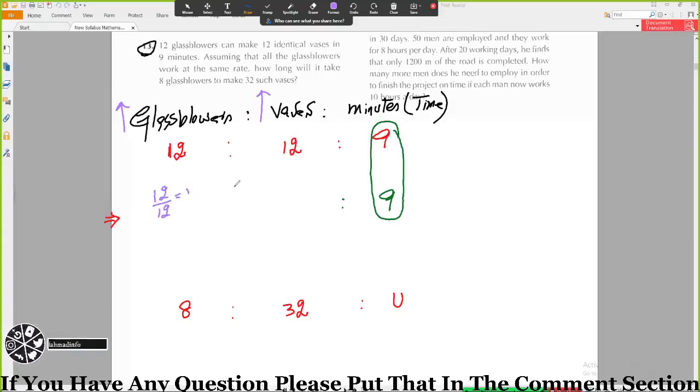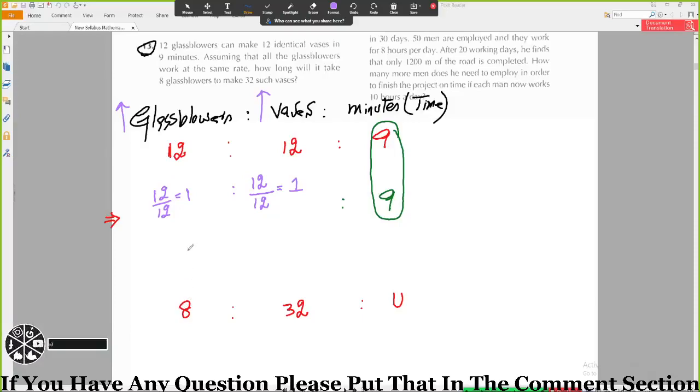What I will do over here? Multiply 12 by 12? Because it is direct relation, direct proportion. Oh, okay, that is for inverse proportion. So in direct, we do the same operation.